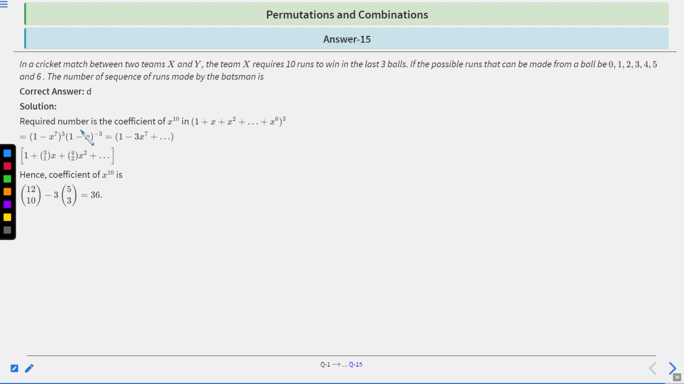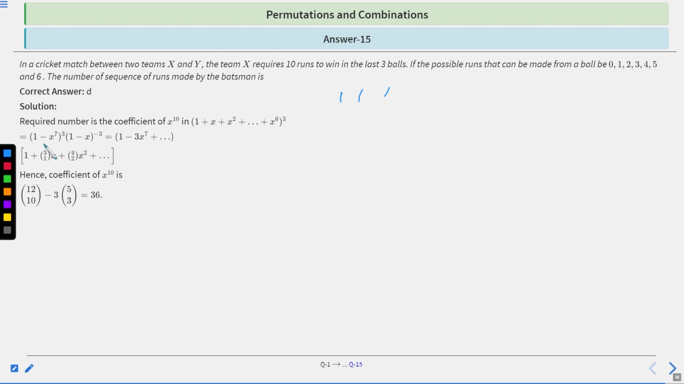See, the required number is the coefficient of x to the power 10, because we require 10 runs to win in the last 3 balls. Clear? So we have 3 possible cases: first ball, second ball, and third ball, right? So the coefficient of x to the power 10 is in (1 + x + x square till x power 6) to the power 3, because the possible runs that can be made from a ball are 0, 1, 2, 3, 4, 5 and 6. Clear? Now it is a GP, so it can be written as (1 minus x to the power 7) whole cube into (1 minus x) to the power minus 3.